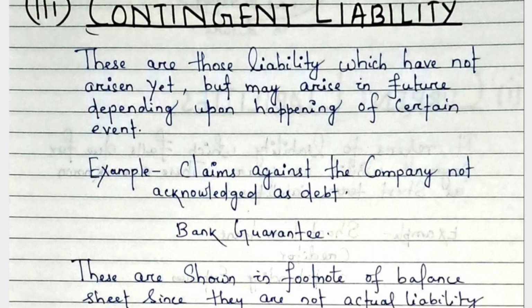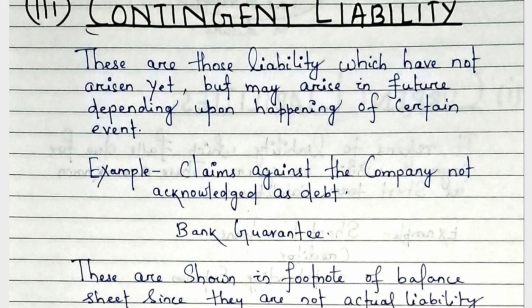If the company wins the case, it does not have to make the payment in future, so it does not become a liability. If the company loses the case, then it may have to make the payment in future, so it may become a liability in the future. So it depends upon the happening or non-happening of a certain event, so it is called a contingent liability.